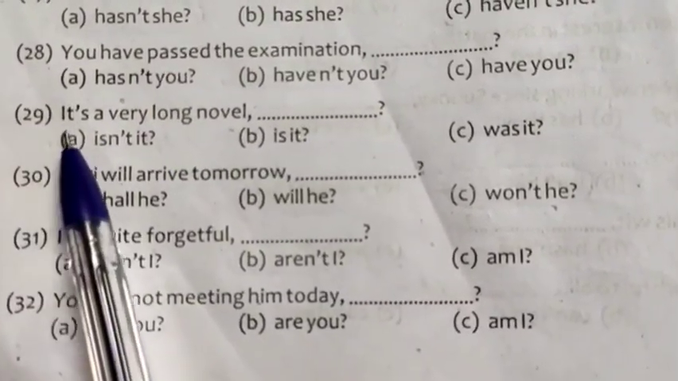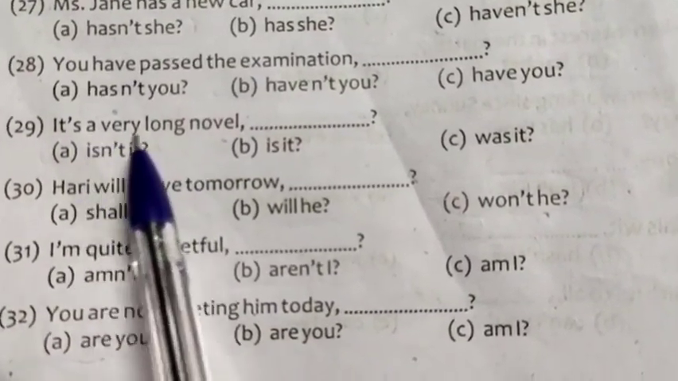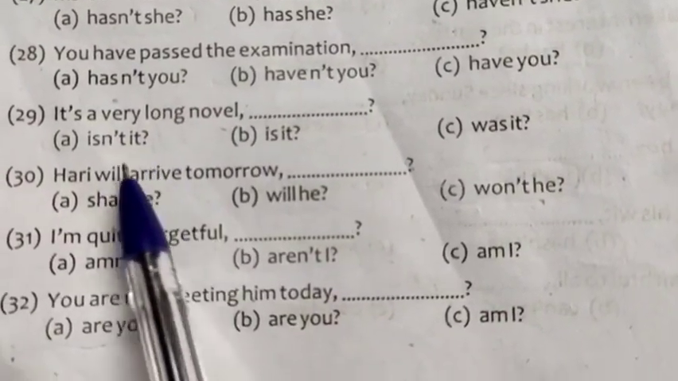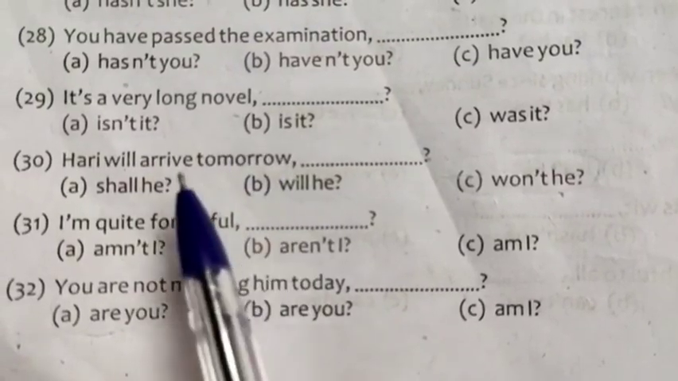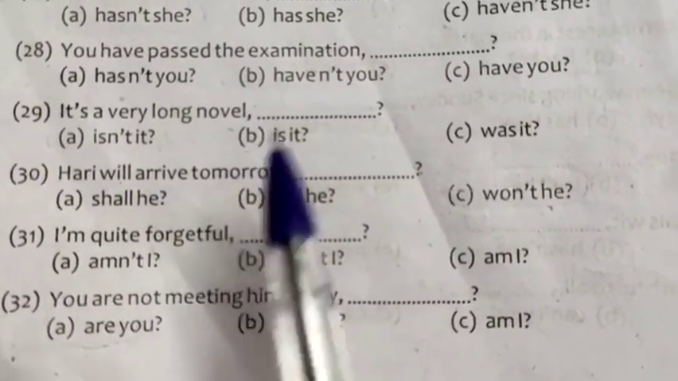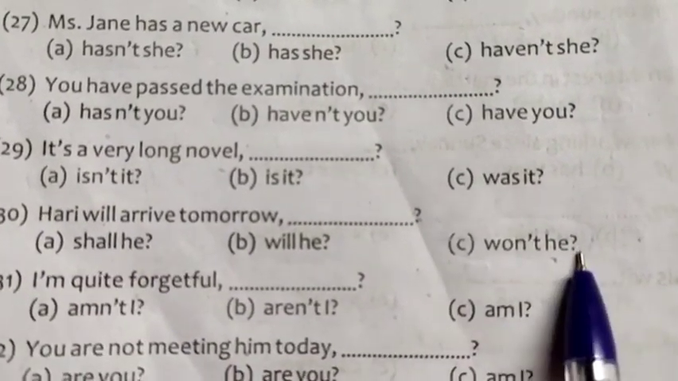Haven't you? 29. It's a very long novel. It means it is. The auxiliary verb is. So give negative of it. Isn't it? Option A. 30. Hari will arrive tomorrow. Auxiliary verb is will. The sentence is positive. Give negative tag. Won't he?